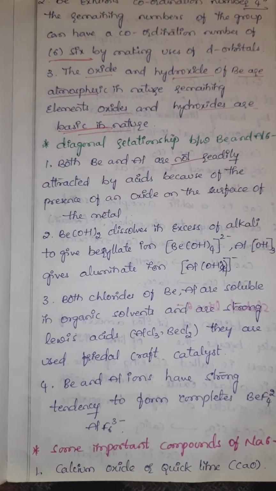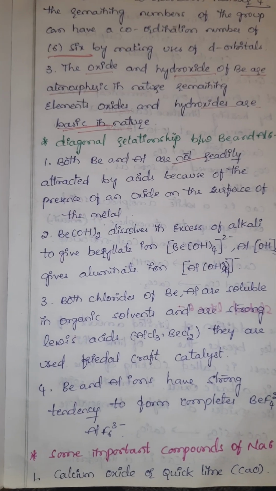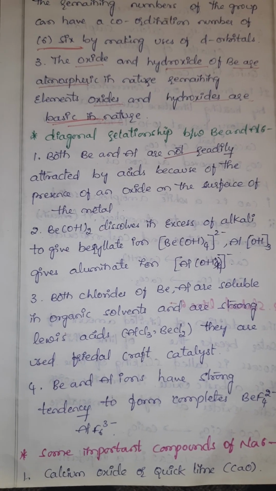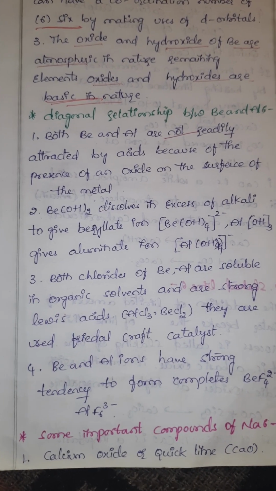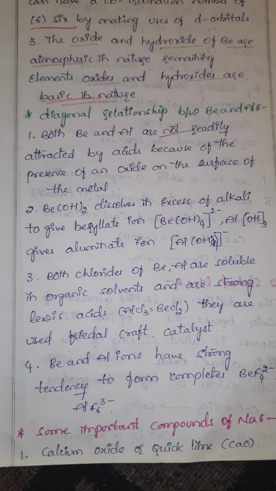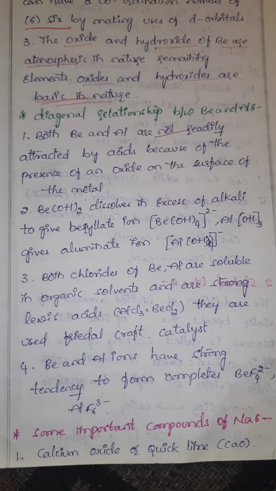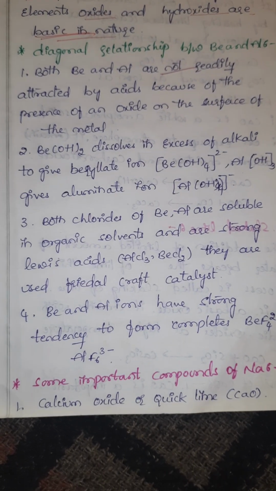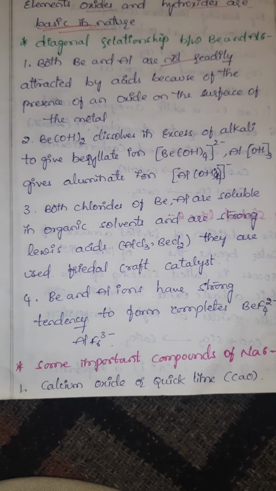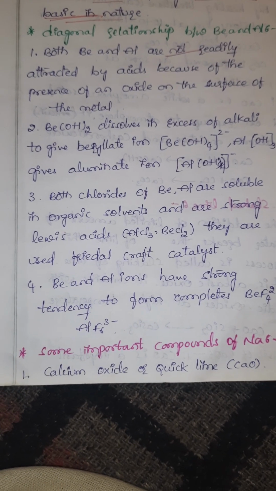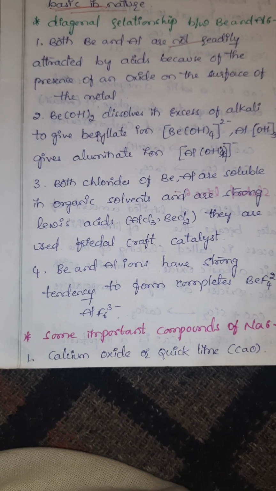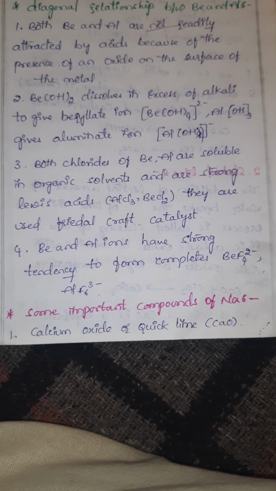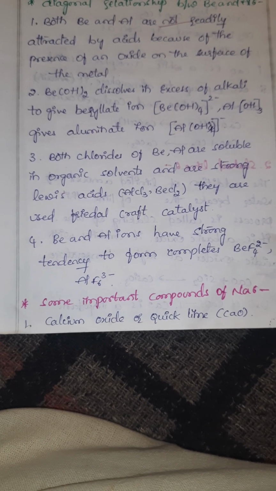Diagonal relationship: beryllium and aluminium. Both beryllium and aluminium are not readily attacked by acids because of the presence of an oxide film on the surface of the metal. Beryllium hydroxide dissolves in excess alkali to give the beryllate ion, and aluminium hydroxide gives the aluminate ion, Al(OH)4 minus. Both chlorides are soluble in organic solvents and are strong Lewis acids. They are used for Friedel-Crafts alkylation. Beryllium and aluminium ions have a strong tendency to form complexes, BeF4 2 minus and AlF6 3 minus.